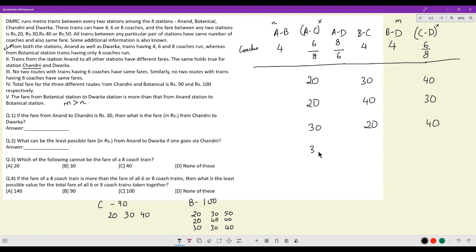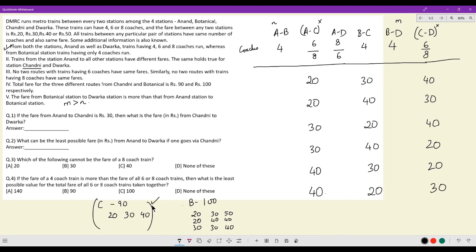Now this is 30, this is 40, and this is 20. Finally, 40, 30, 20, 20, 30, and 40. Okay, we have identified the 6 possible cases. All possibilities for C have been accounted for.